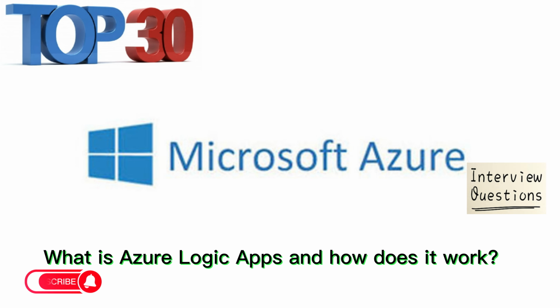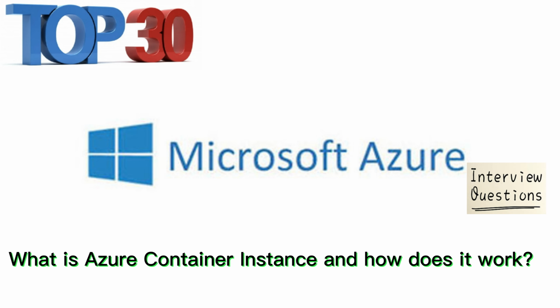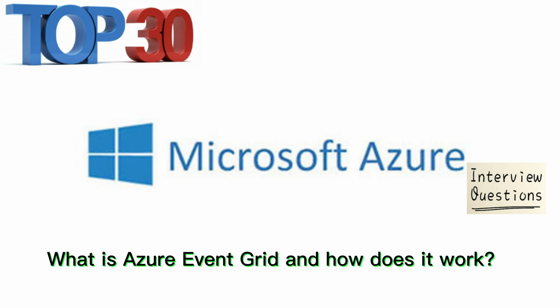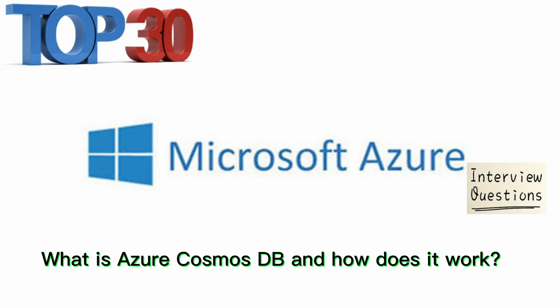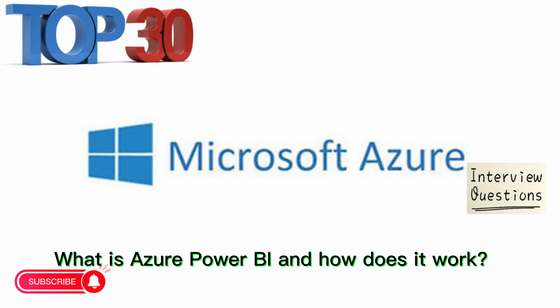15. What is Azure Logic Apps and how does it work? 16. What is Azure Container Instance and how does it work? 17. What is Azure Event Grid and how does it work? 18. What is Azure Cosmos DB and how does it work? 19. What is Azure Power BI and how does it work?